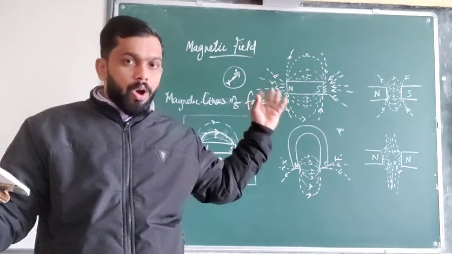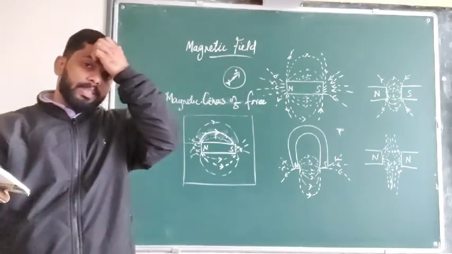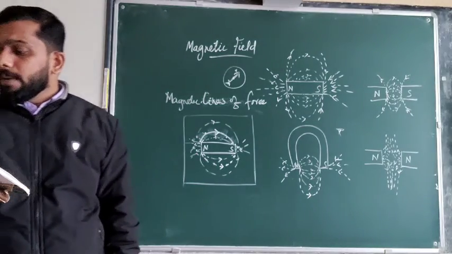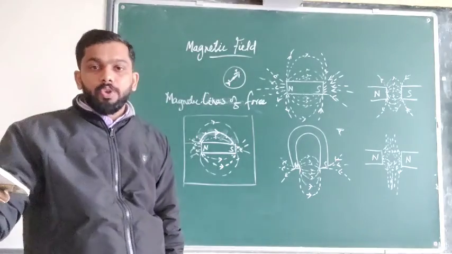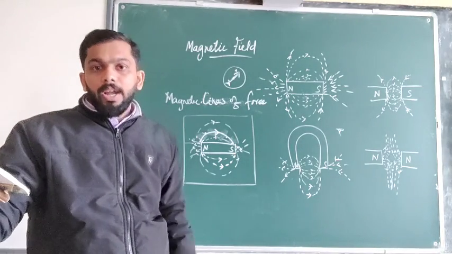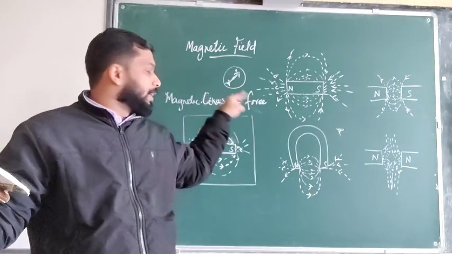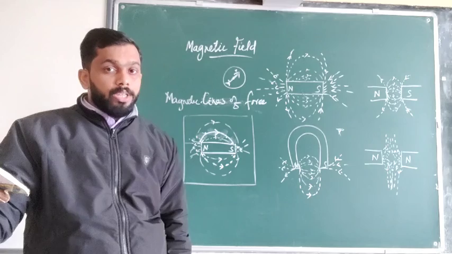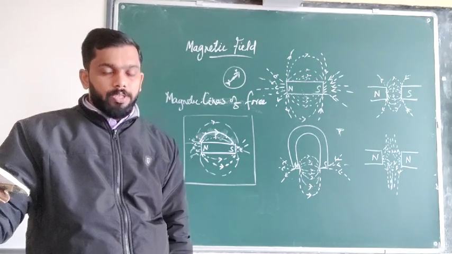The diagrammatic representation of the magnetic field using curved lines is called magnetic lines of forces. They always originate from the north pole and go to the south pole, and we know how to plot this using a bar magnet and a magnetic compass.